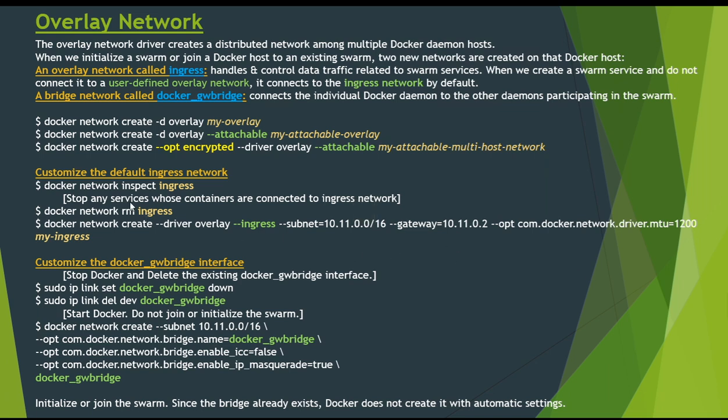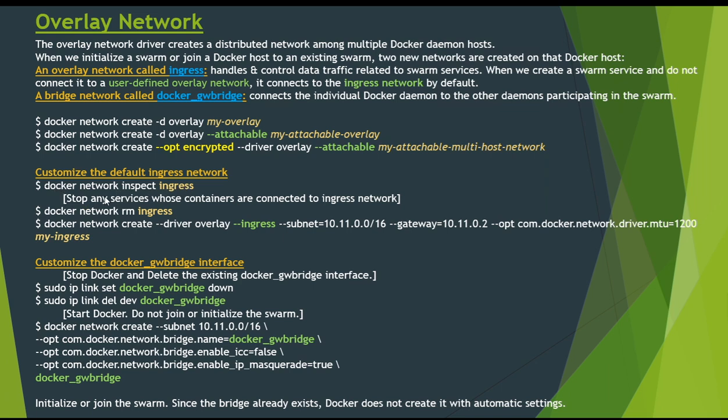Customizing the ingress network involves removing and recreating it. This is usually done before we create any services in Swarm. If we have existing services which publish ports, those services need to be removed before we can remove the ingress network. So you can see here, we first inspect our ingress network.